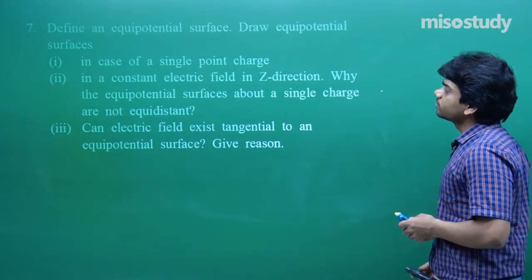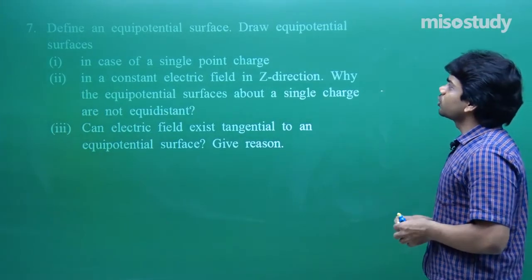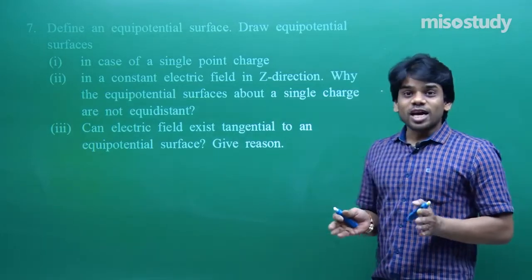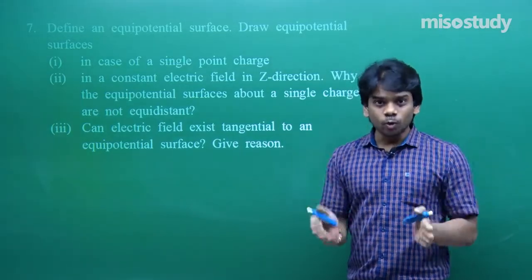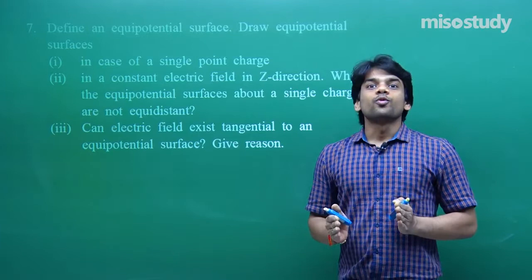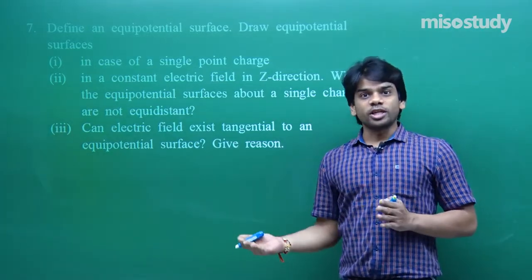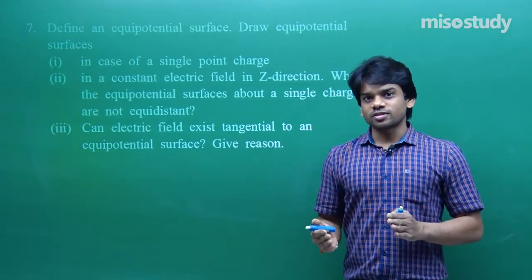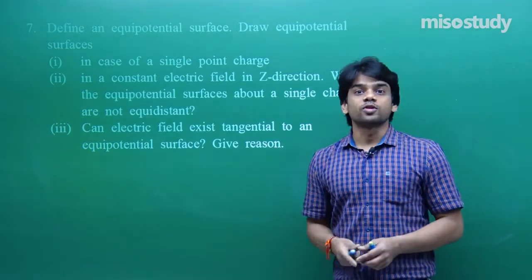Question number 7. Define an equipotential surface, draw equipotential surface in case of a single point charge. Define equipotential surface, I am just going to read it out. Equipotential surface is that surface where there is no variation in potential, the potential at every point on the surface is equal. That is an equipotential surface.